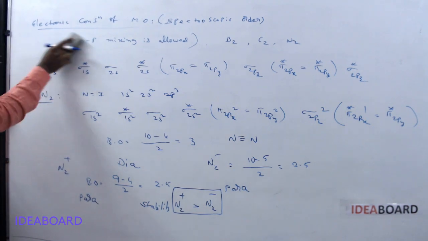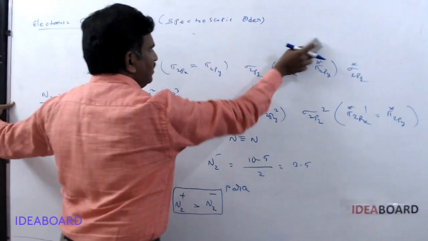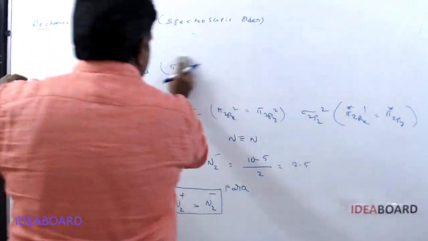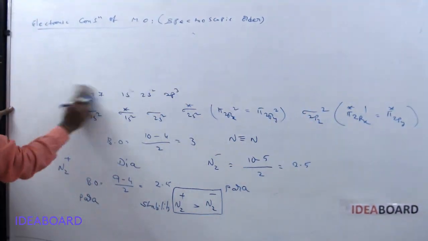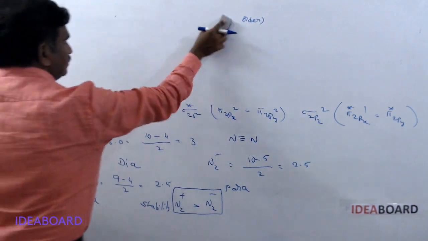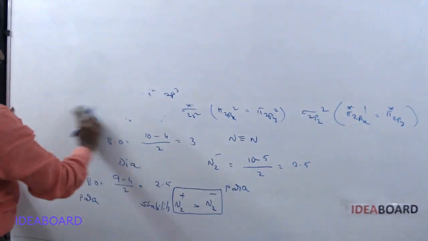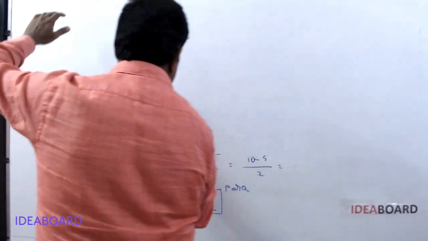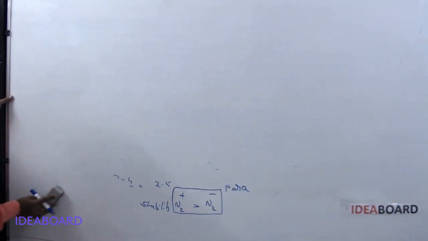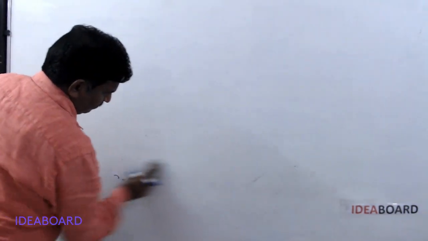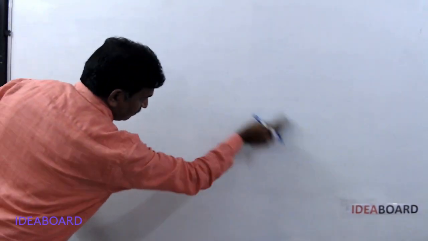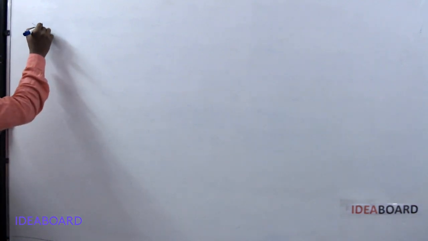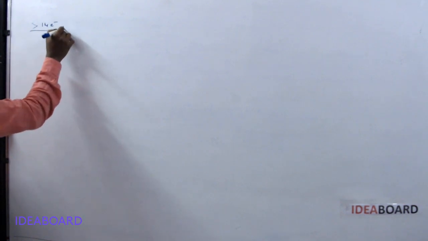Please remember this. This is for one type of electronic configuration. The second type of electronic configuration is that with more than 14 electrons.